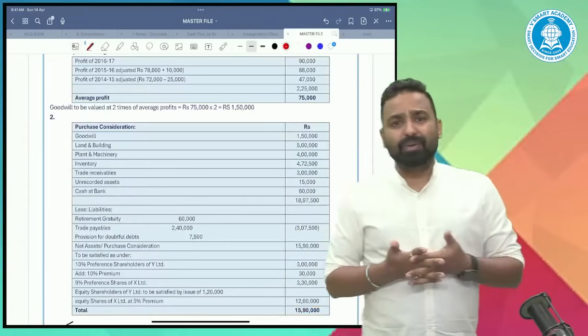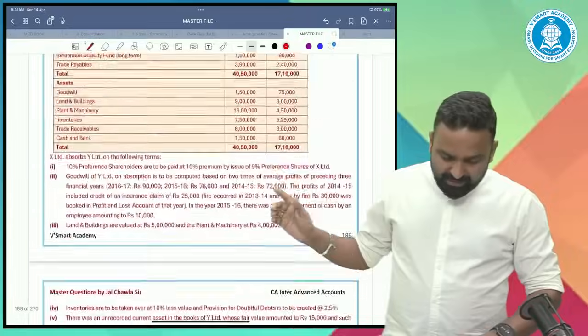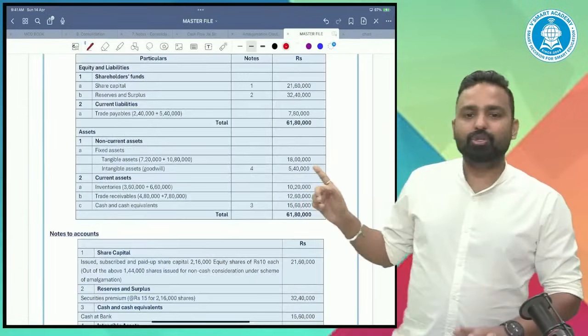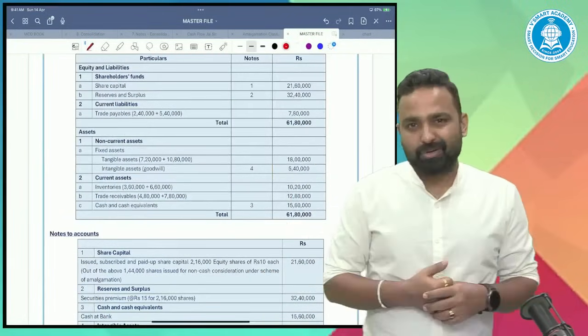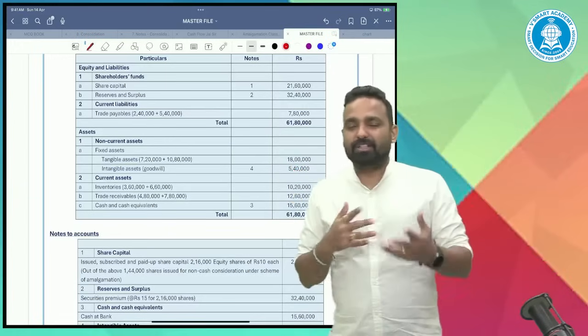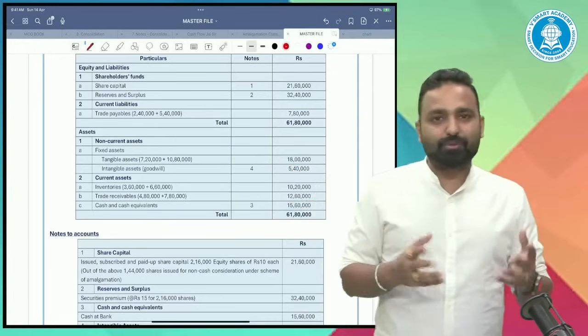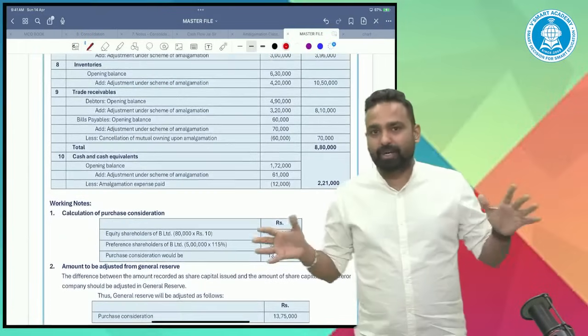For points like goodwill calculation, you can see these questions. When you see these questions with QR codes, you will get everything. In some of the questions, there are goodwill treatments and also goodwill calculation parts. You can check the QR code video sessions, and you will get the treatments of goodwill. So guys, this was the entire amalgamation from my side. I hope you got this entirely.